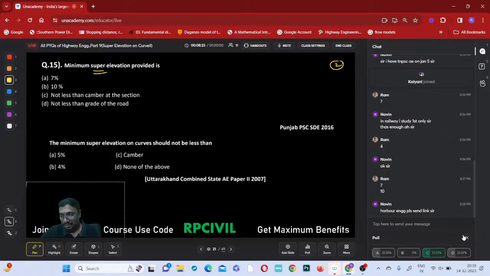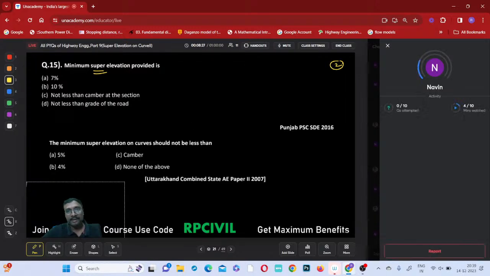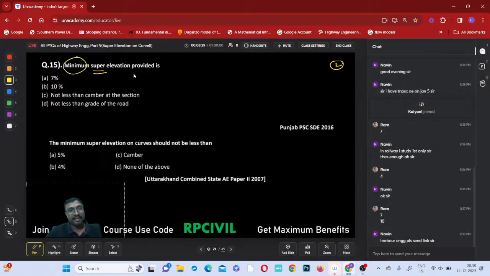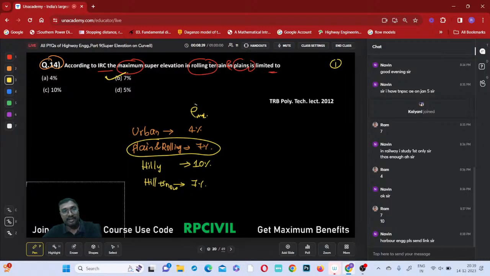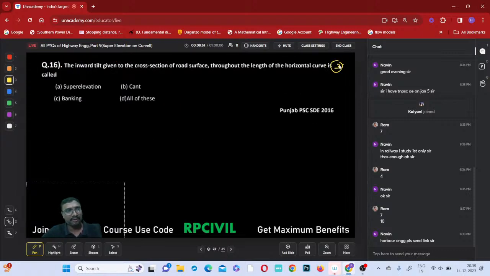Minimum super elevation provided is not lesser than the camber at that section. Minimum super elevation on the curve should not be lesser than camber. These values are the maximum super elevation limits, and the minimum super elevation should be greater than or equal to camber, for drainage purposes. Shall I move to the next question?